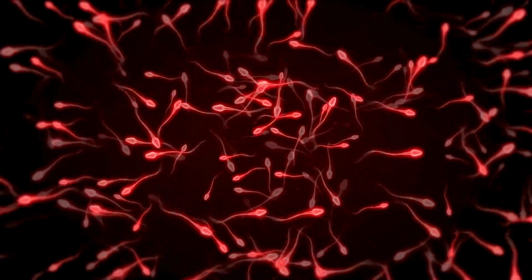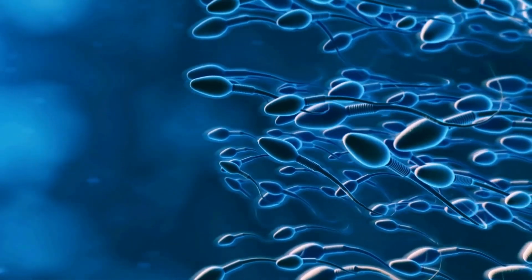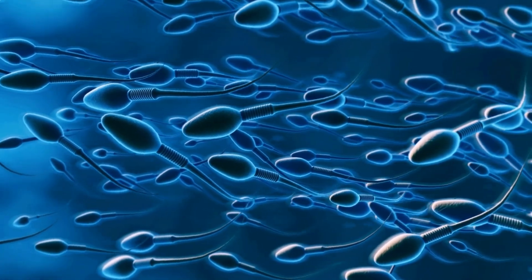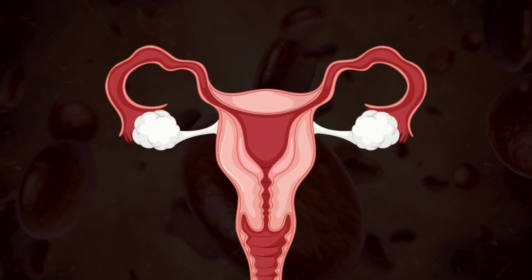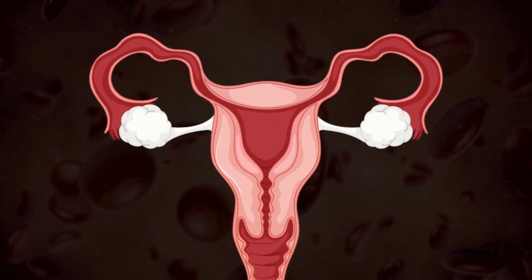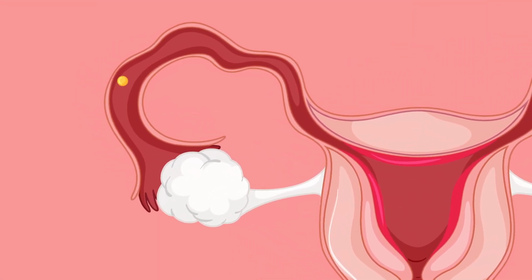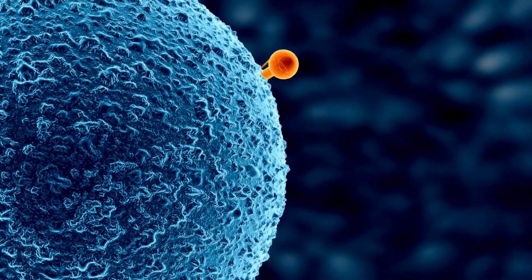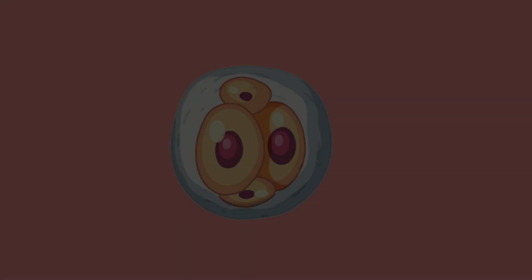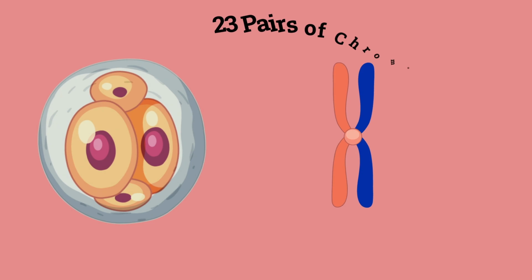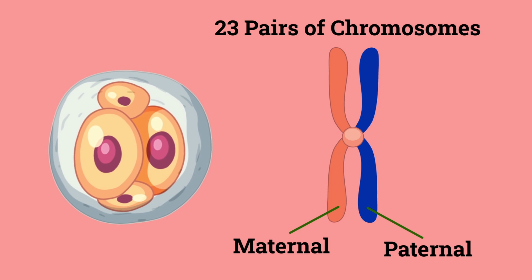Sperm released by the male can survive within the female reproductive system for up to 4 days and then perish. This implies that even if intercourse occurred 4 days prior to the release of the egg in the female's reproductive system, there are chances of pregnancy. Upon successfully reaching the egg in the fallopian tube, it penetrates the outer layer, leading to fertilization. Fusion of the male and female pronuclei forms the single-cell zygote. This zygote contains 23 pairs of chromosomes, half maternal and half paternal, necessary for the development of a new individual.